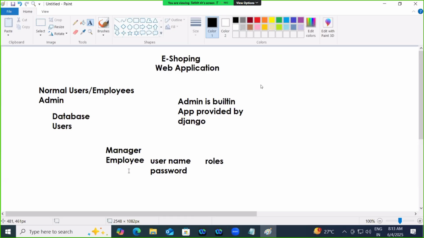To employees. But how do you do all these things for your application? By using one interface, one application. What is that application? Admin. Understood?